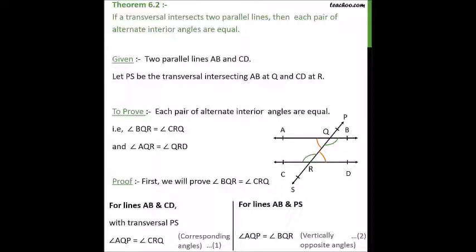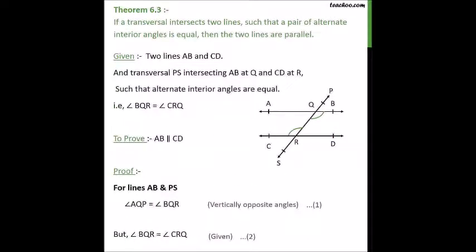Similarly here we can prove angle AQR is equal to QRD. Hence a pair of alternate interior angles is equal, and this is hence proved. Theorem 6.3 basically states that if a transversal intersects two lines such that a pair of alternate interior angles is equal, then the two lines are parallel. So given here are two lines AB and CD and the transversal PS intersecting AB at Q and CD at R, such that alternate interior angles are equal, that is angle BQR is equal to angle CRQ.